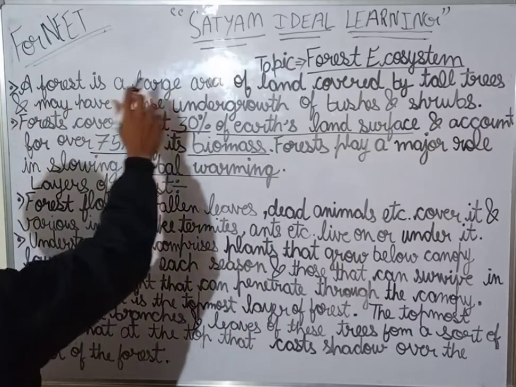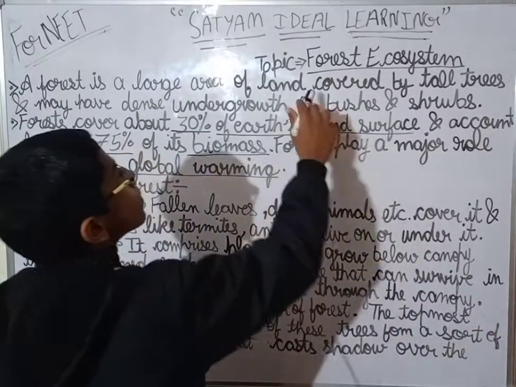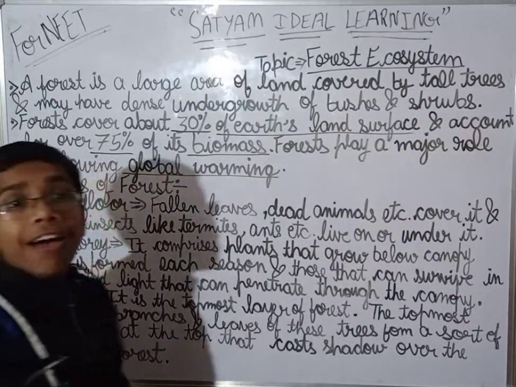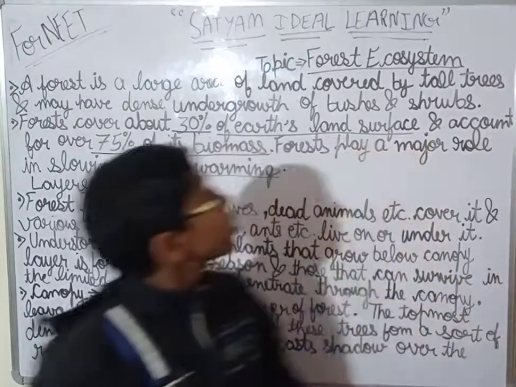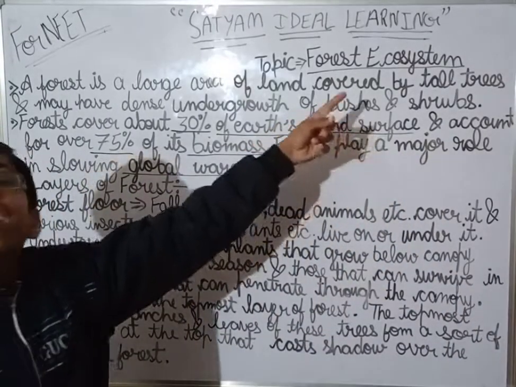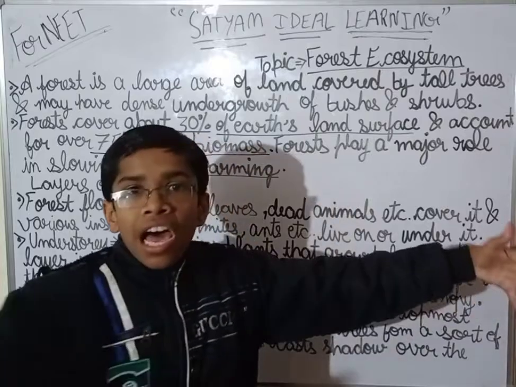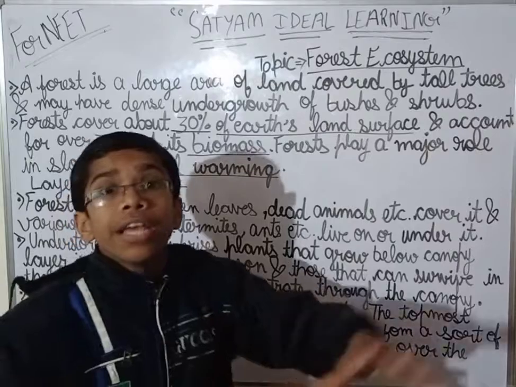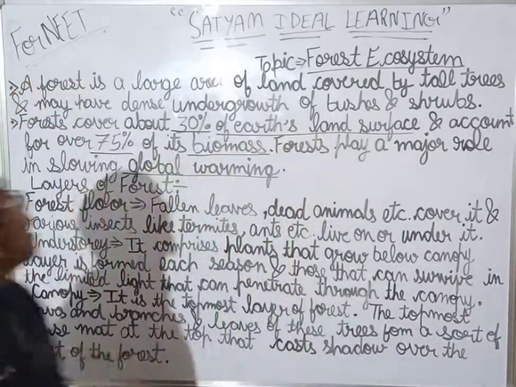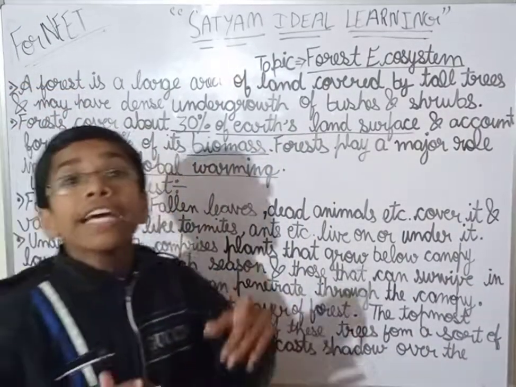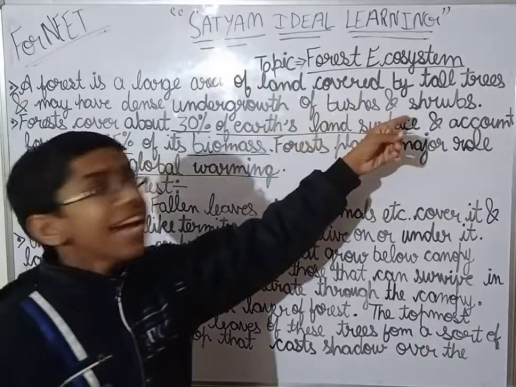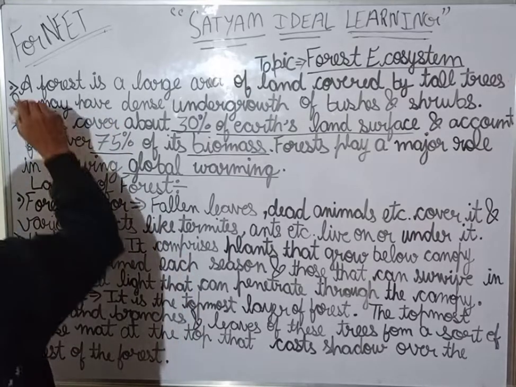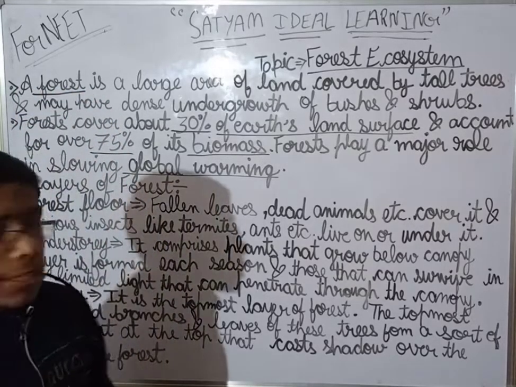A forest is a large area of land covered by tall trees and may have dense undergrowth of bushes and shrubs. So it is a very large area of land and it consists of tall trees. Okay, so this is the definition of a forest.